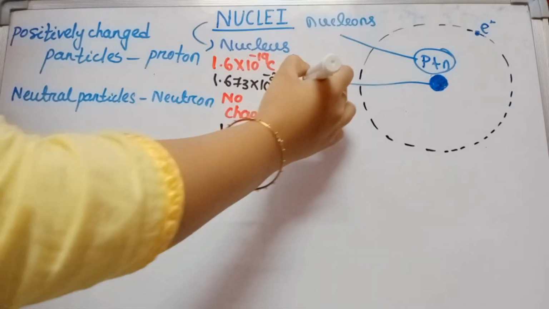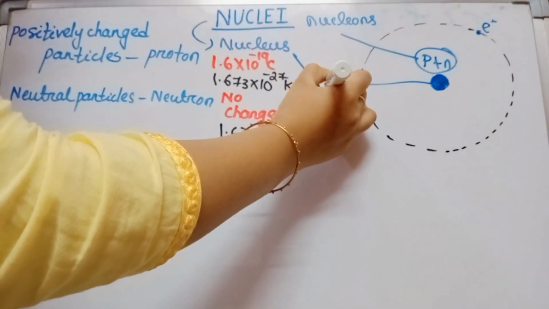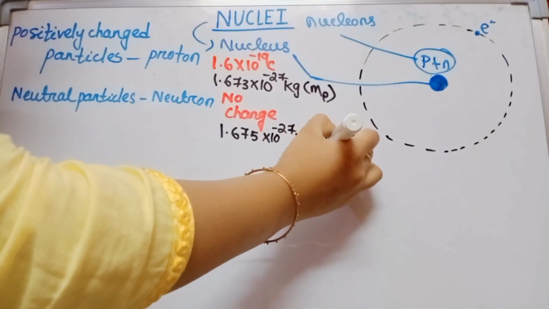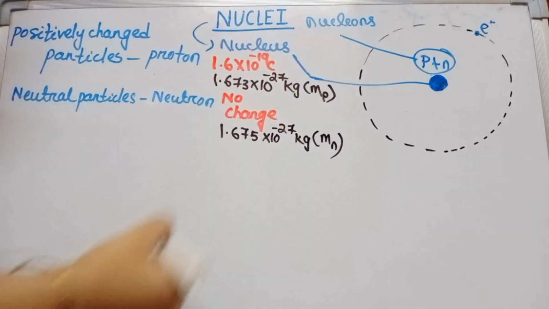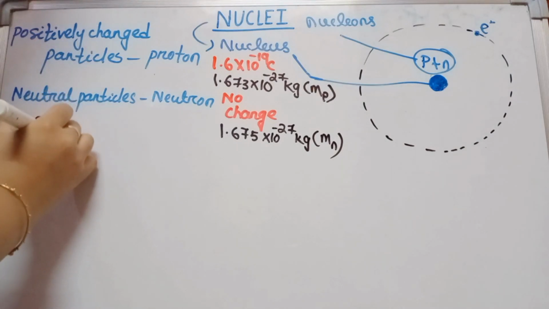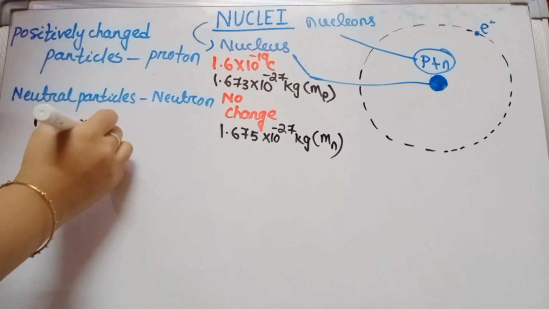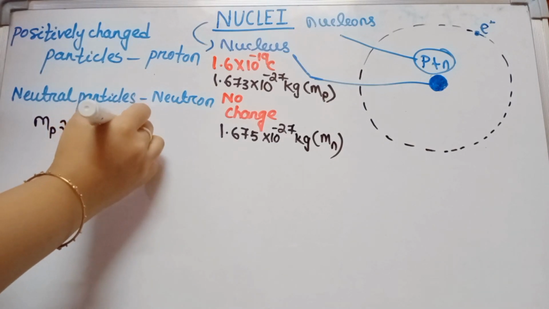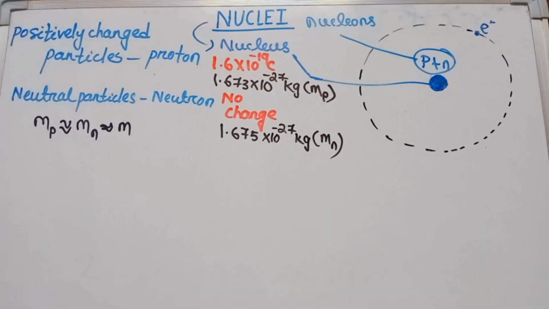The mass of a proton is denoted as mp, and the mass of a neutron as mn. The mass of a proton is nearly equal to the mass of a neutron. Are you clear about it?